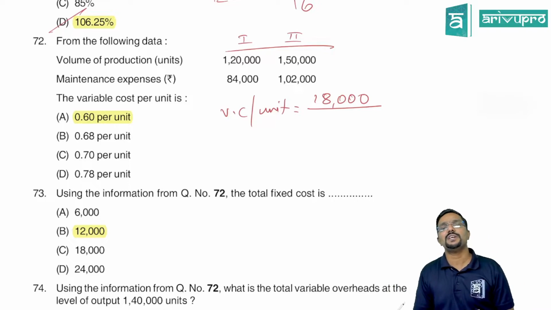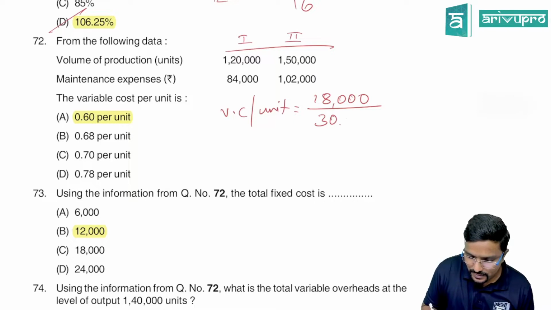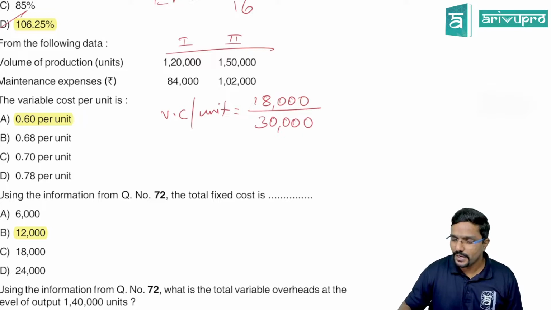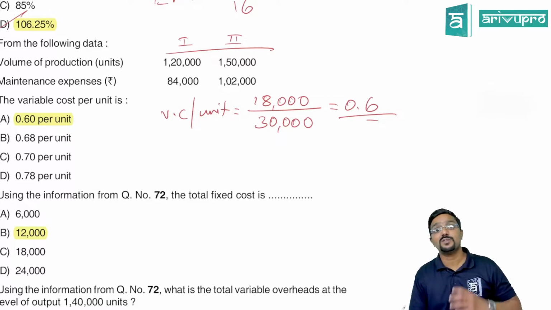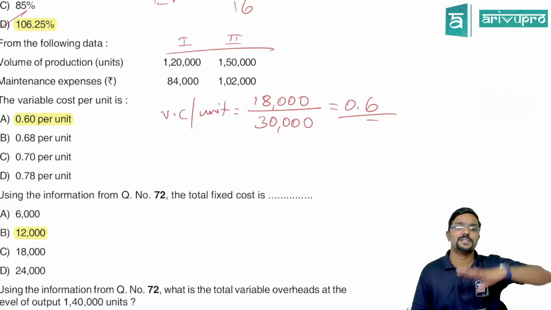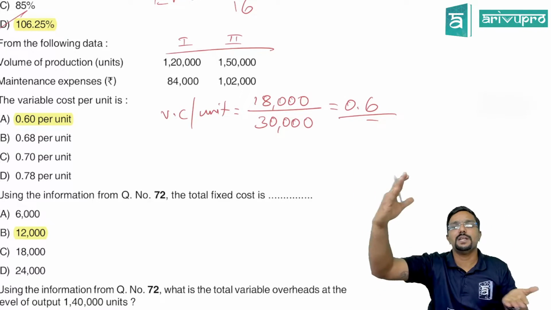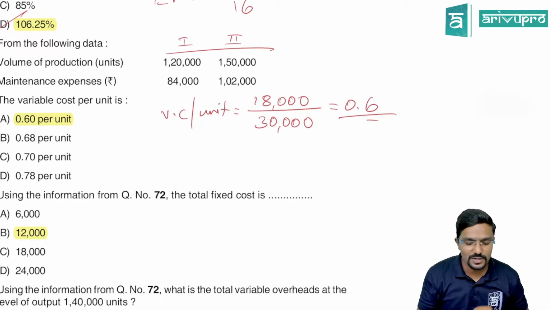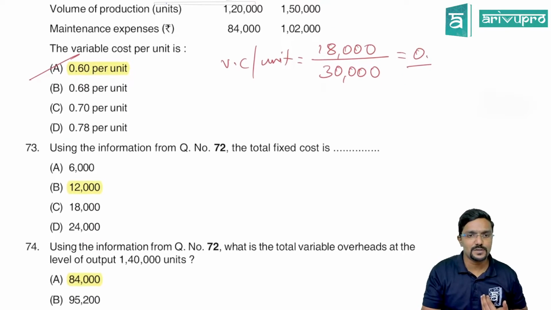So why there will be change in cost? Due to change in volume. So how much is that? 30,000. That is 1,50,000 minus 1,20,000. So do 18,000 by 30,000. What is that? Variable cost. And variable cost is the cost which will always vary with your production, whereas fixed cost element will be same. Whenever you are producing more, the cost will increase. That cost is only variable portion, not fixed portion. So what is the variable cost per unit? 0.6.